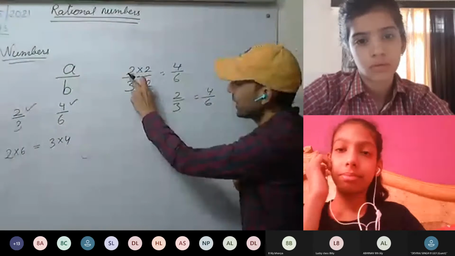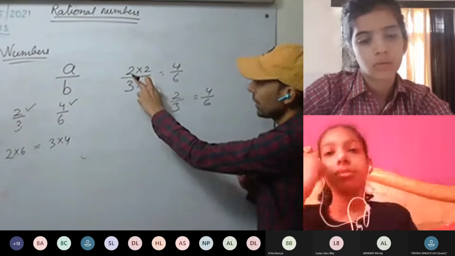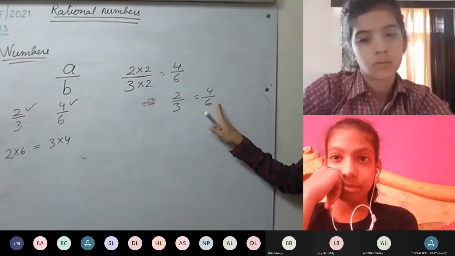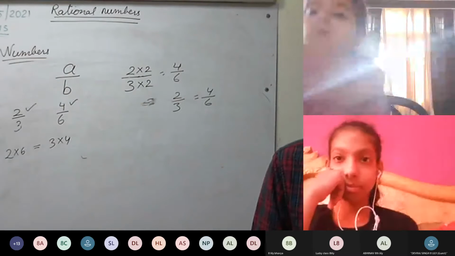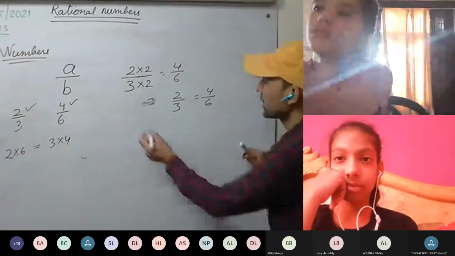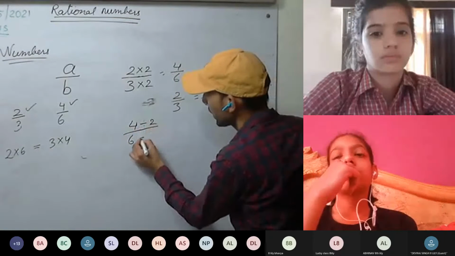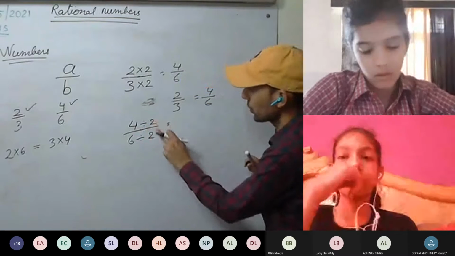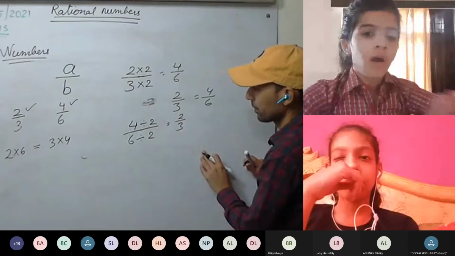So if we are dividing or multiplying the numerator and denominator by the same number, the number does not change. For example, 4 by 6. We are dividing both by a number, which should be a non-zero number. So we get 2 by 3.